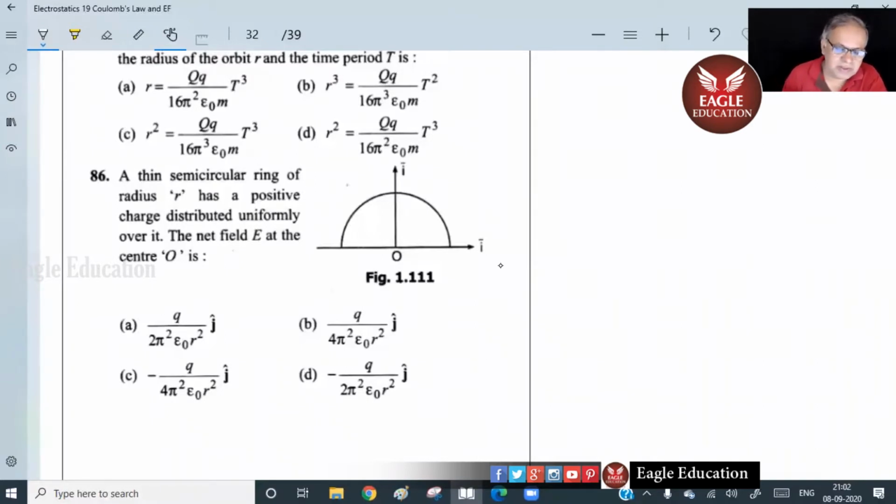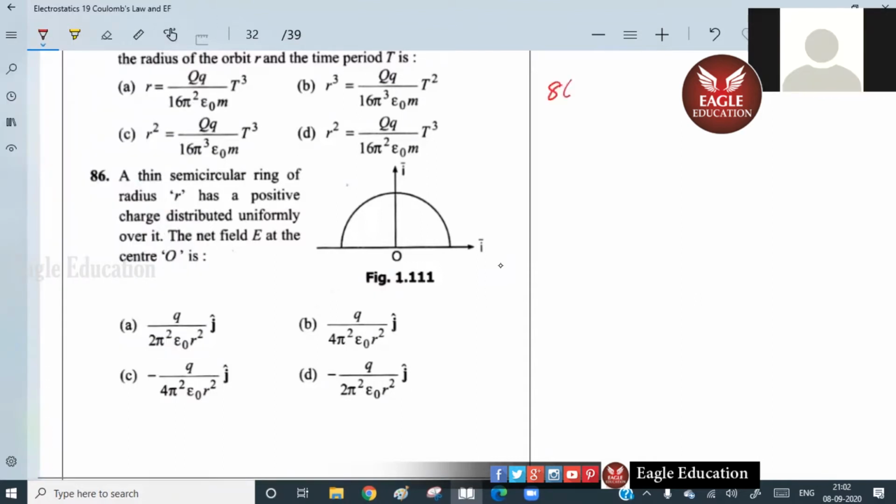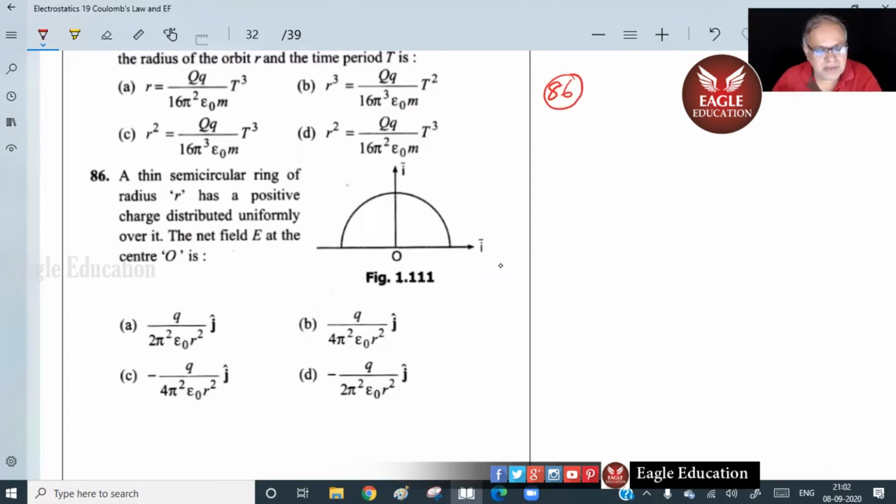All right. So this is 86 now, right? Isn't it so, children? 86. Just suggest me as to how to do that. A thin semicircular ring of radius r has a positive charge distributed. We already know for a semicircle, don't we? In terms of lambda, we know. You can also use the formula if you wanted. Tell me, how do you do that?